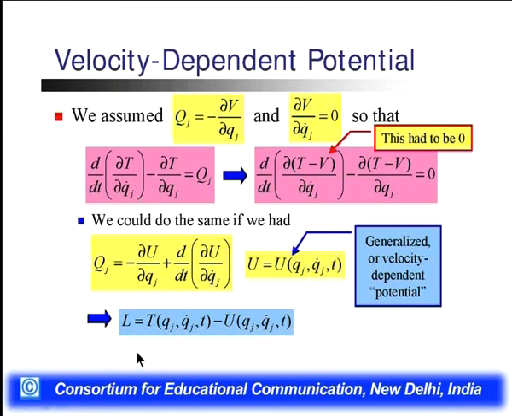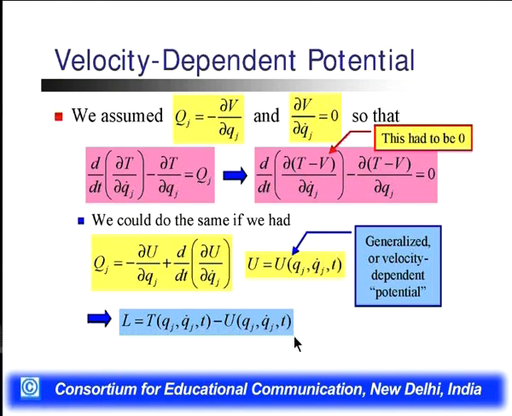Now the Lagrangian equation will become L is equal to T(q dot j, t) minus U. U is the generalized velocity dependent potential, and this will also depend upon the derivative of the generalized coordinate.